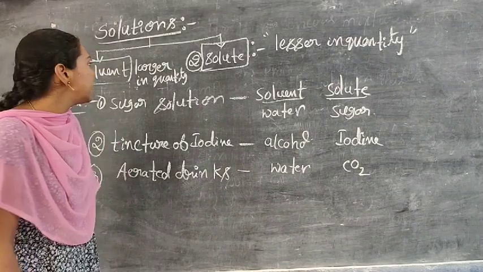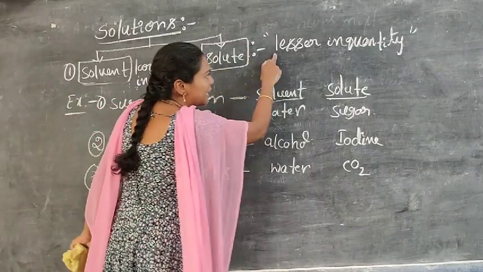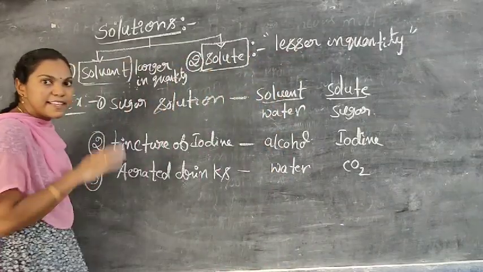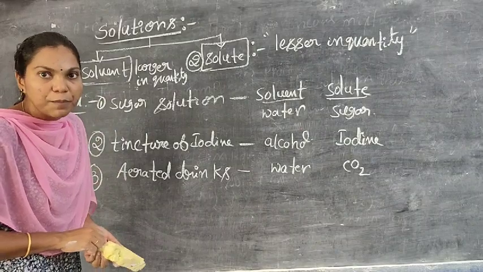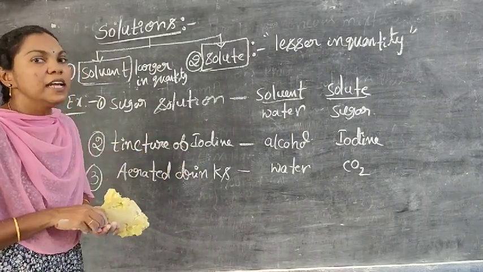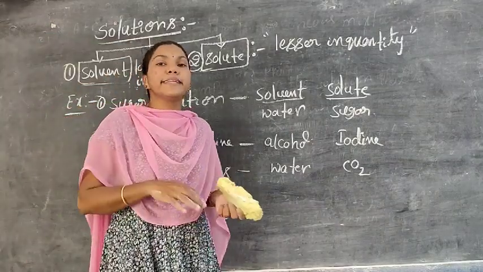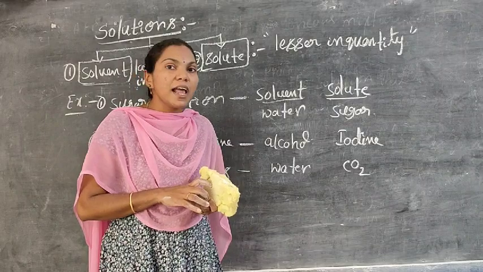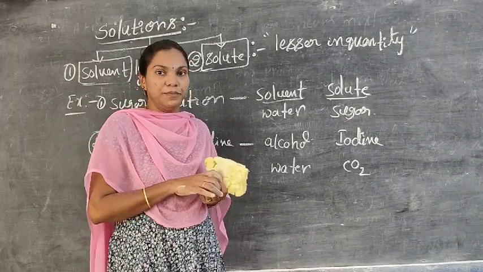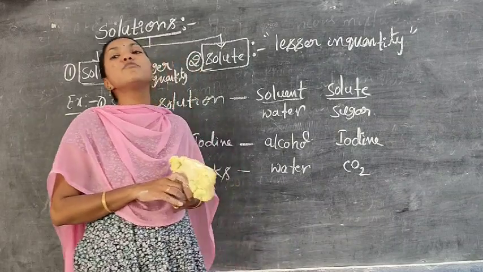Again I repeat: solvent is larger in quantity, solute is lesser in quantity. These are the two main parts in the solution. When these two parts are combined into one homogeneous mixture, that is called a solution. You also have to write simply what a solution is: the mixture of solvent and solute is known as the solution.